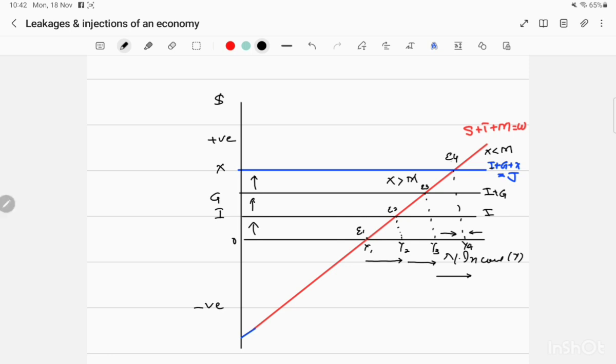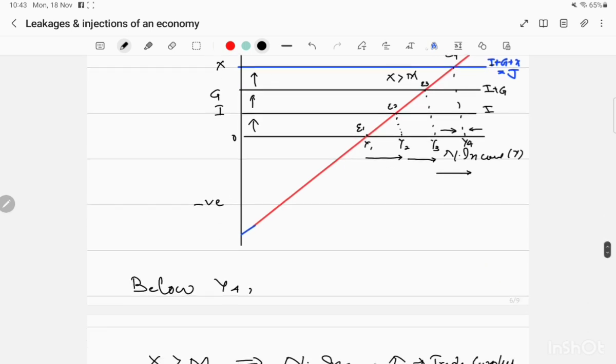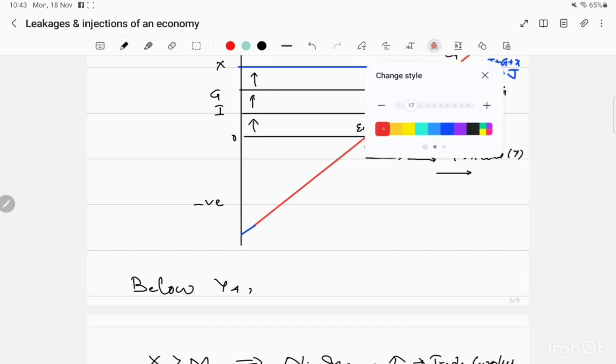And at E4, the equilibrium point of the open economy, exports are equal to imports, injections are equal to withdrawals. After this, you will see the withdrawal line is higher than the injection line. Now exports are less than imports, so it will cause national income to decrease to the level of circular flow of national income equilibrium.